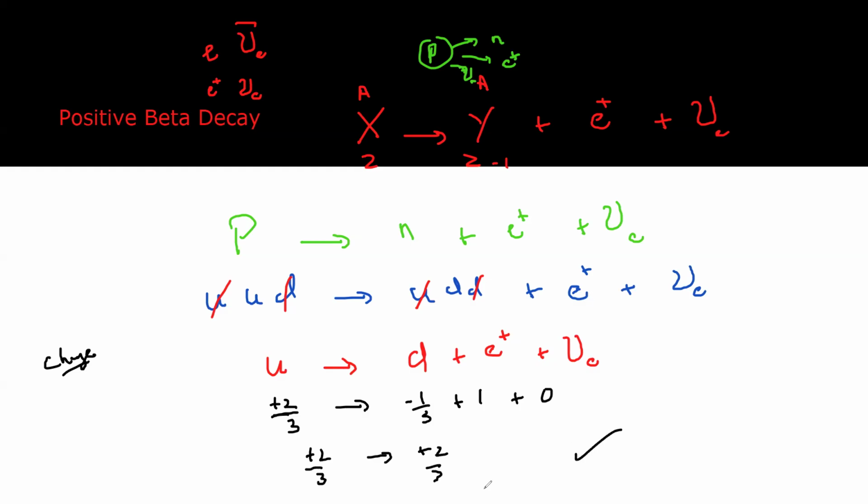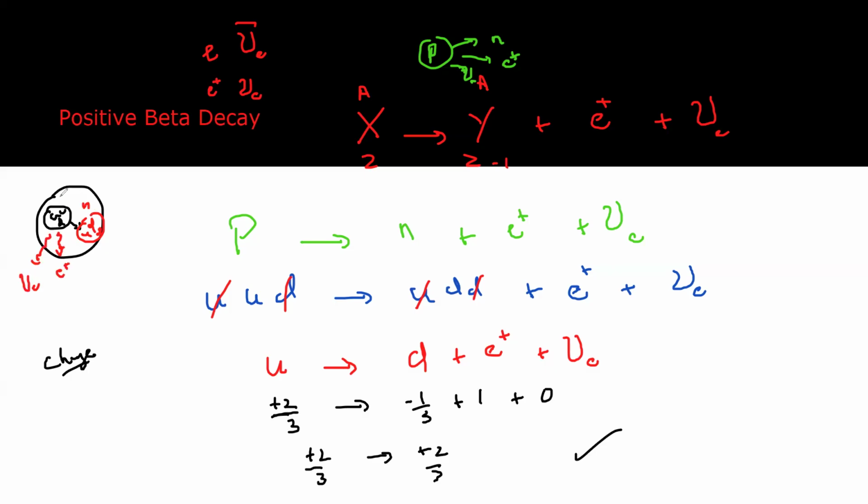So actually what happened in this interaction is that one of the protons, which is a combination of up, up and down, has changed its quarks to up, down, down. And as a result, it also emits a positron and the electron neutrino.